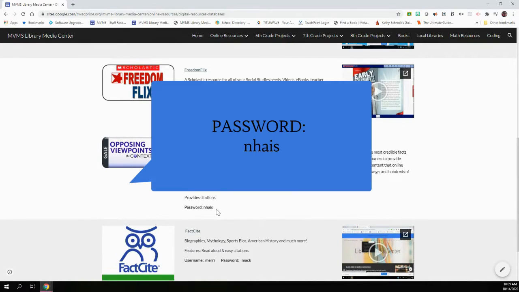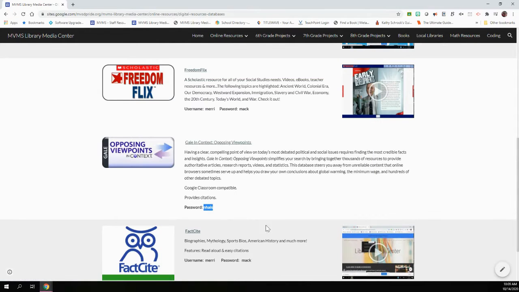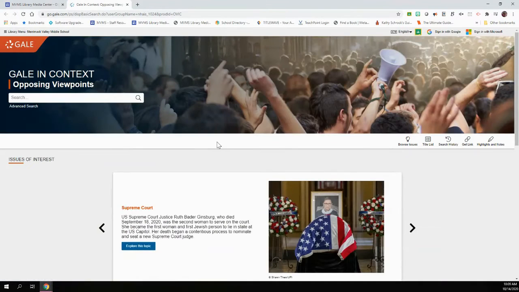Now, what you do need to note is that the password is different. It's NHAIS. NHAIS. So what I always do if I'm not sure, I copy that so I know that I have it. If I can't remember those letters, then when I click in, you're going to be prompted to sign in. And all it will ask you is for that password, and you'll paste that, hit enter, and you'll be right where I am.